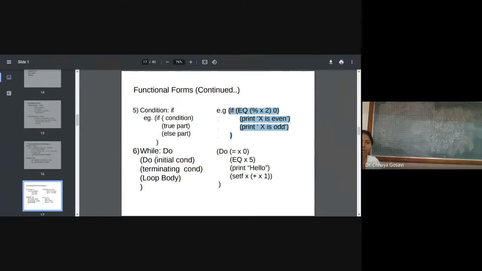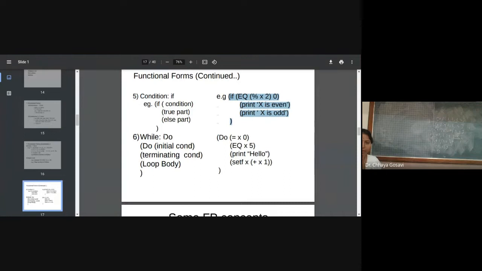If you want iterative statements, it is implemented by do in the case of Scheme. So with do, you have to provide the initial condition. If this condition is true, you will enter into the loop body, and then the terminating condition. If this condition is true, you will come out of this do loop. Until this condition is true, you will continue to execute this loop body.